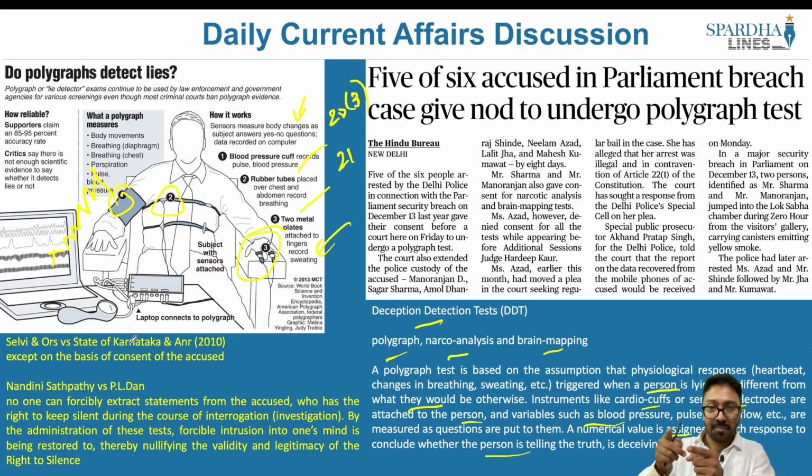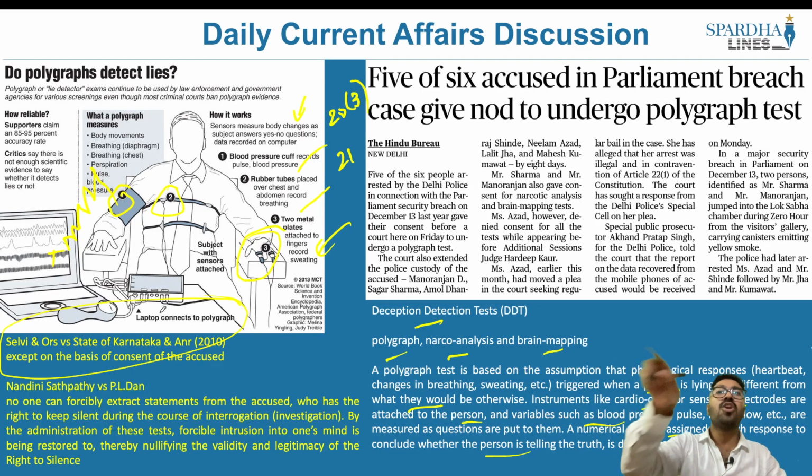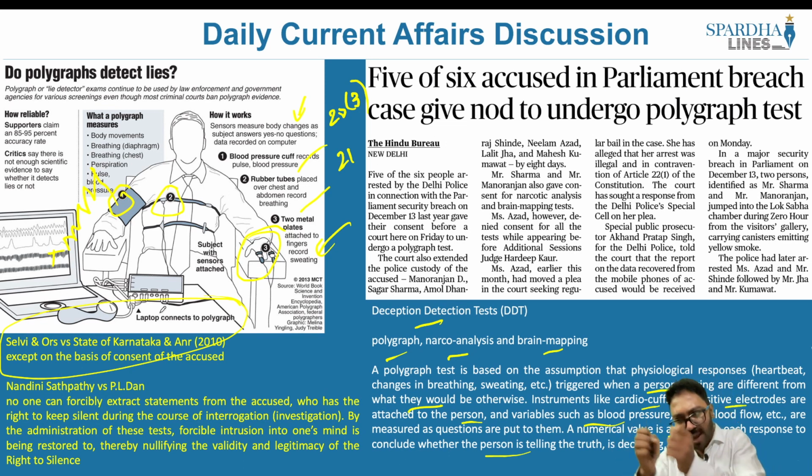There should be an advocate. The advocate and the investigating agency should explain the ramifications of this particular test. They should also explain the likely consequences, and ultimately the person must accept voluntarily, not by force, not by coercion, not by any interference, but voluntarily: I am ready to go for the polygraph test, I am ready to accept the narco analysis. If it is voluntarily done, then you would be able to take up the polygraph test. In the instant case, the 5 persons agreed to the polygraph test on a voluntary basis. So consent has to be taken, they should know the likely consequences of it, and ultimately the consent has to be drawn.